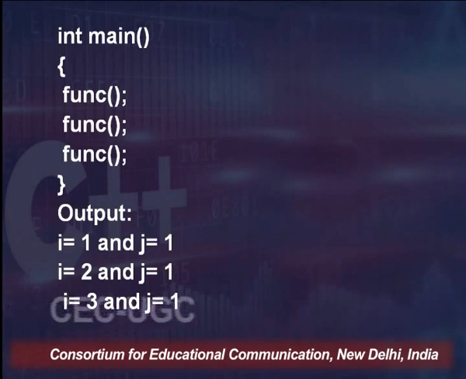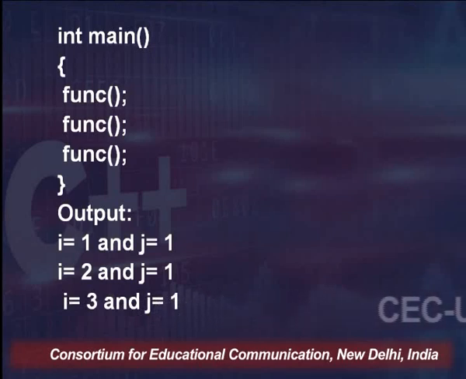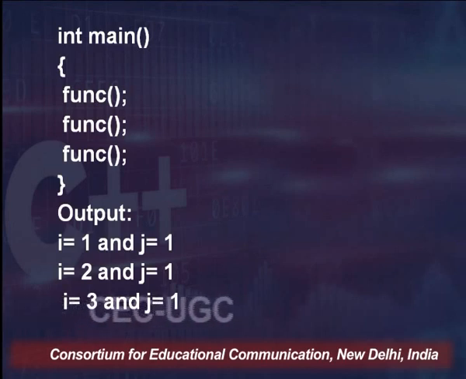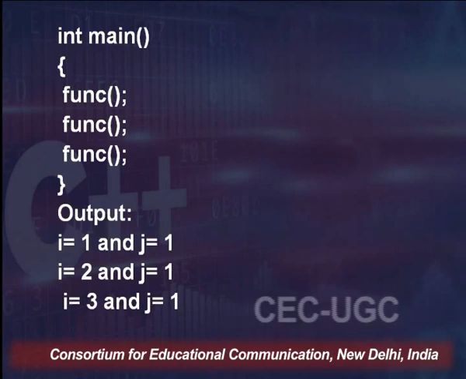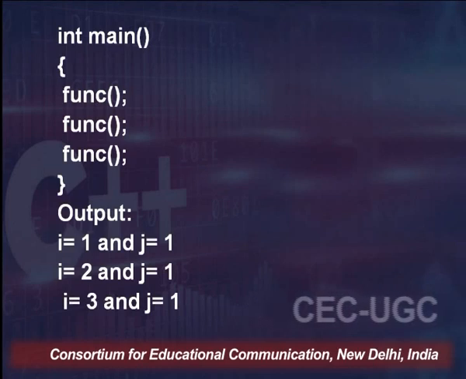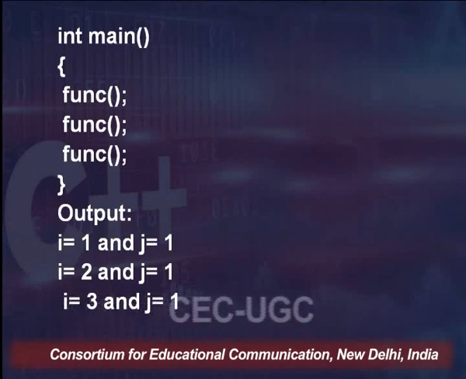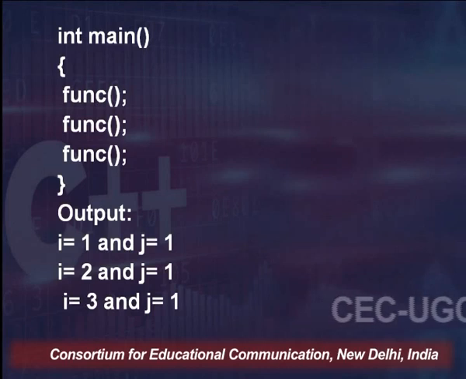The next time I call the function again, what is happening? As I have told you, static variables will be declared once and they will retain their value. So i has already retained the value of 1. After incrementing, the value of i will become 2, while j was vanished, then redeclared again with the new call of the function, and then j is 1, from 0 to 1. Value of i is 2 here.